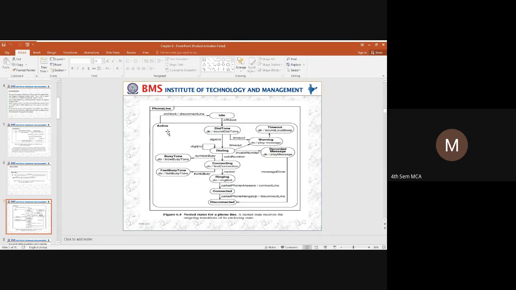You can see here that this entire thing is put in a rounded rectangle. This state, we call it an active state. That means it is a process that is going to happen each and every time. The user will keep on trying until the phone gets connected. Once all this is over, the user disconnects the line. Again, the phone will go to the idle state. So this is how the nested state is going to work.